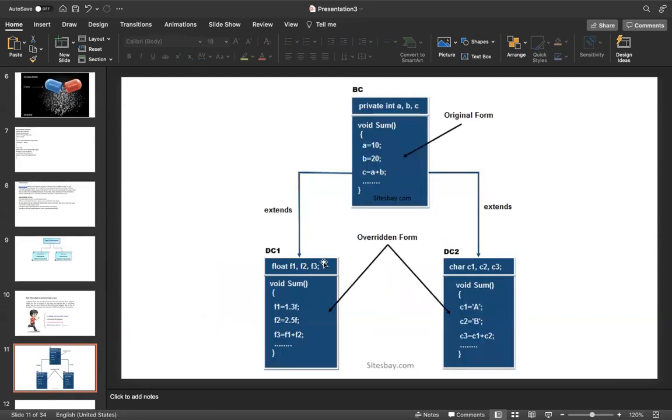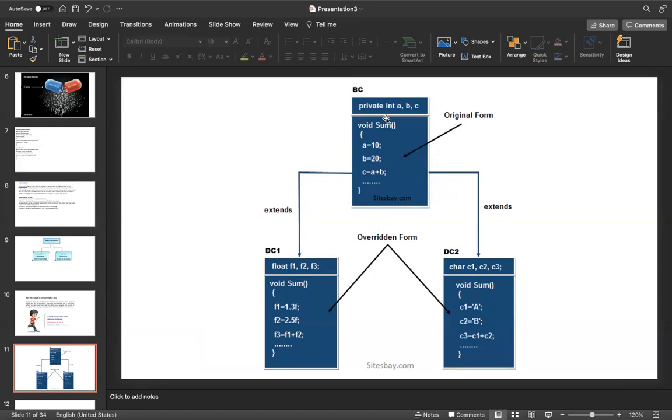This is the overriding concept. How does it work internally? This is the diagram. How does polymorphism work programmatically in Java? How can you implement polymorphism programmatically?